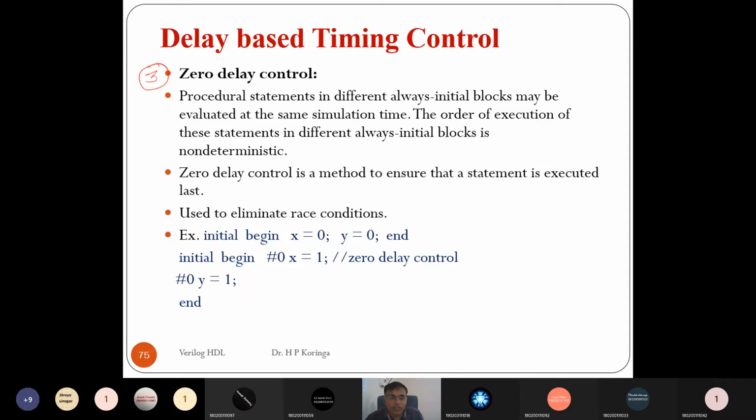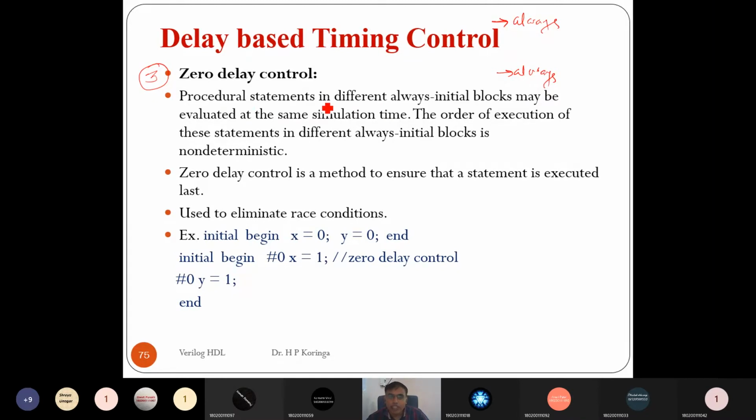So then why do we need to specify it as #0 x equal to 1? Procedural assignments in different always and initial blocks may be evaluated at the same simulation time. Right? A single module may have more than one always and initial block, and the always and initial blocks run concurrently, meaning in parallel, right?